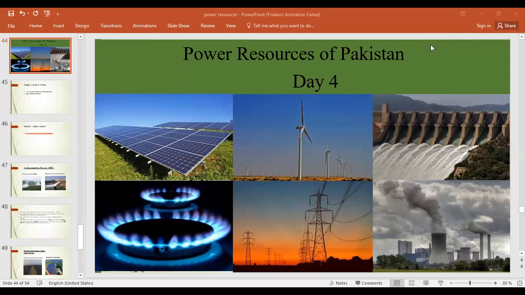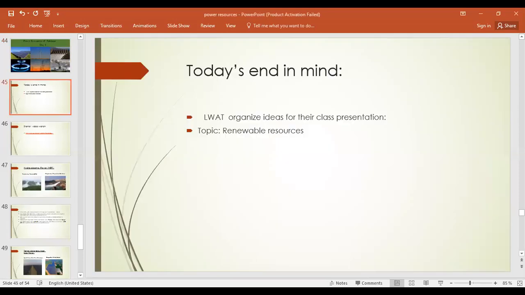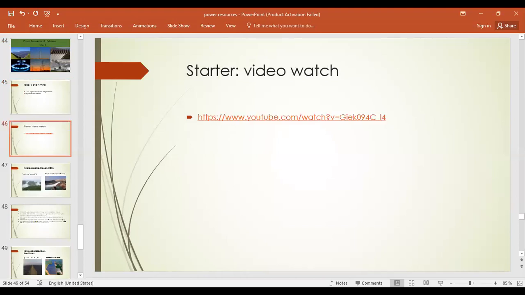Today we will learn about renewable energy sources, how many types of renewable energy resources there are, and how to use those resources in order to obtain or produce energy. Today's end in mind is to organize ideas about renewable energy resources.